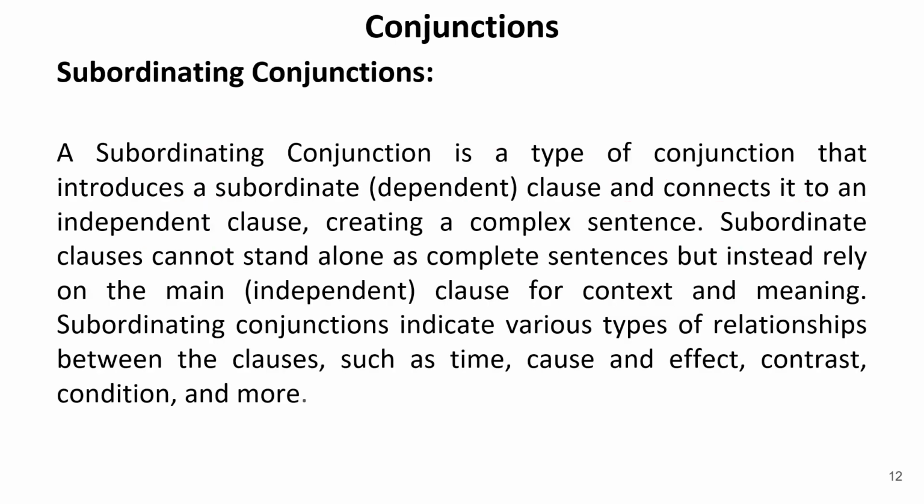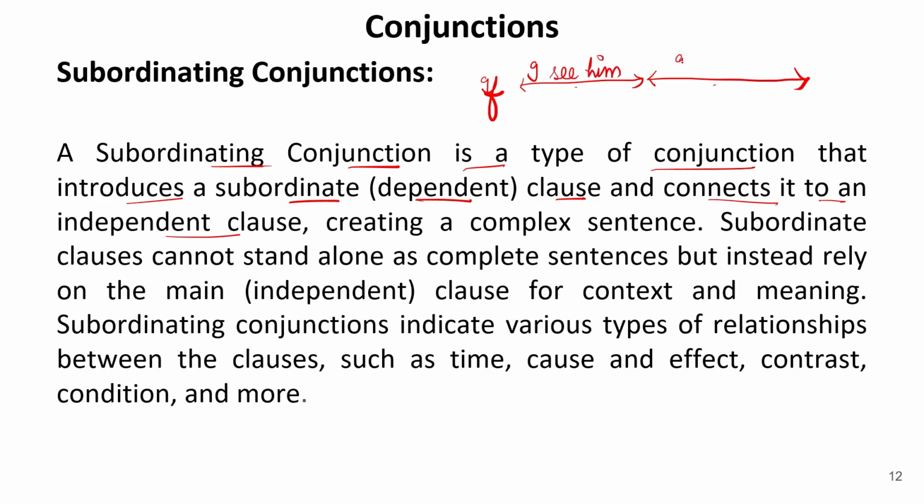Now we'll read subordinating conjunctions. A subordinating conjunction is a type of conjunction that introduces a subordinate, that is, dependent clause and connects it to an independent clause. Now here we have two clauses in a sentence in which one depends on another. For example, if I see him, I will inform you.